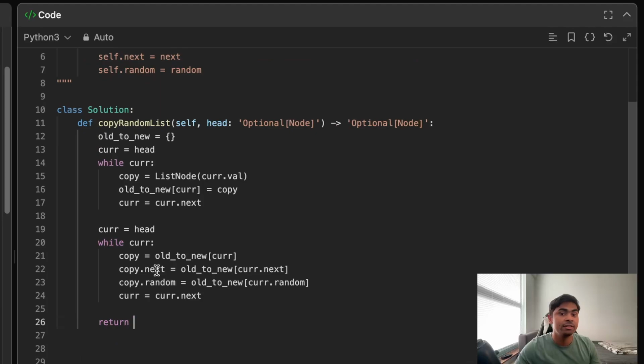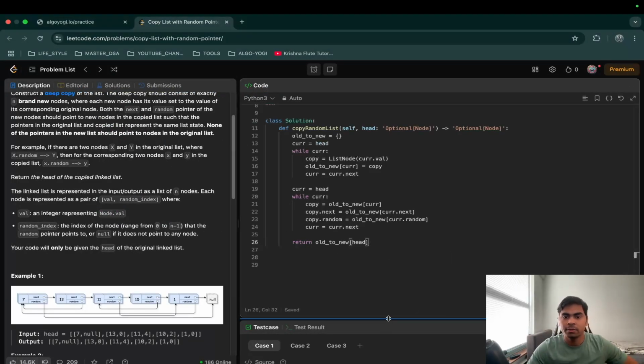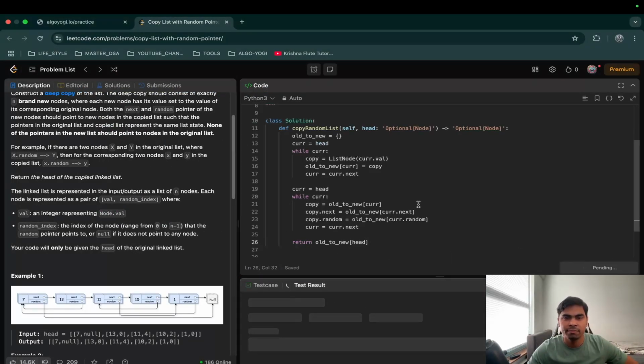And then what do we return? We don't have a reference to the head of the new linked list. No matter, because we have this hash map, and the key is the head and the value is the head of the new copy that we just created. All right, then let's zoom out and run it on examples.